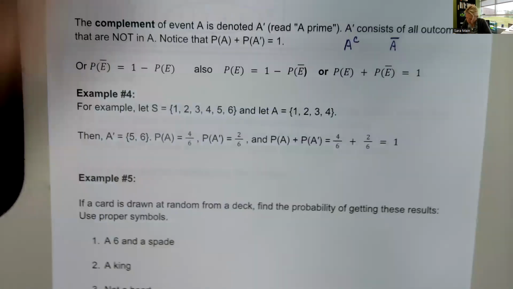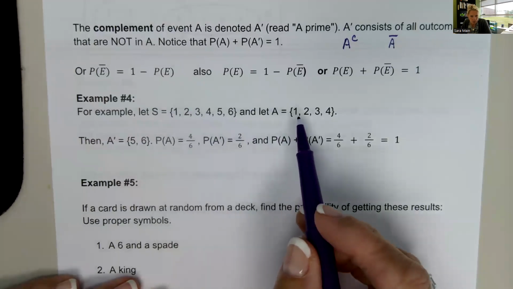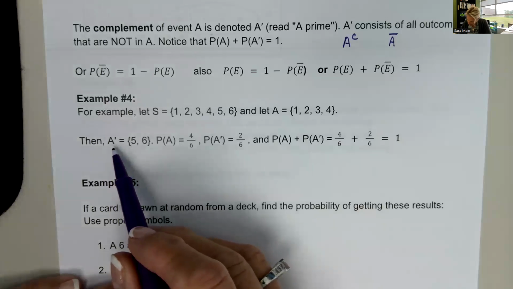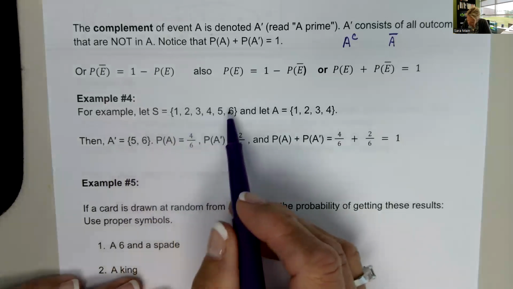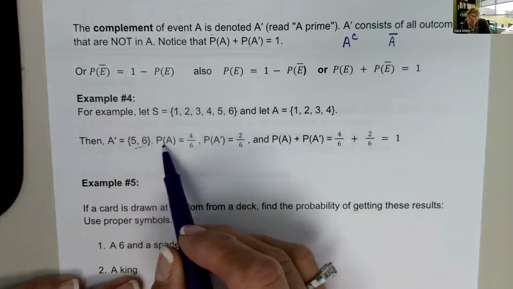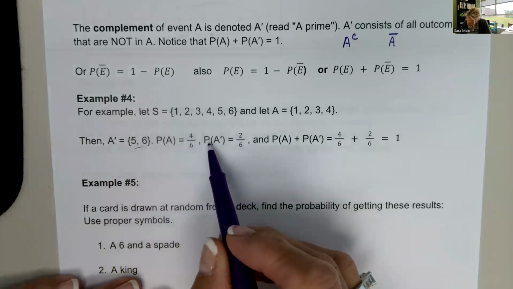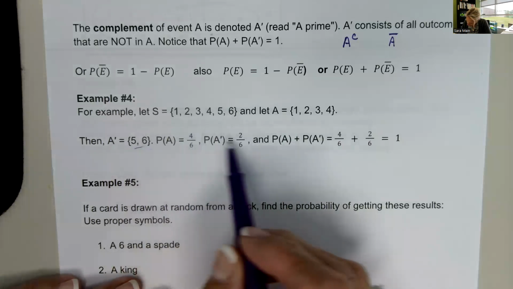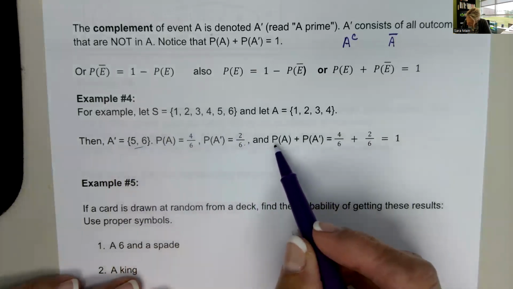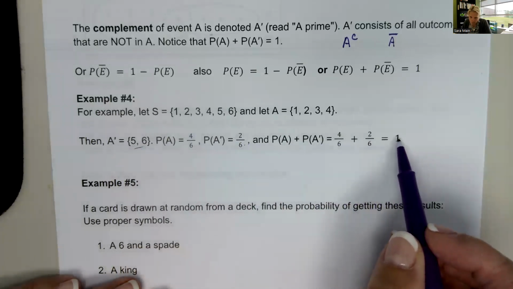Let S be the sample space of 1 through 6, and let A be the set 1 through 4. Then the complement of A is all of S that's not in A, which would be 5 and 6. The probability of A is 4 out of 6. The probability of the complement of A is 2 out of 6, because that's the numbers 5 and 6. The probability of A plus the probability of A complement is equal to 1.